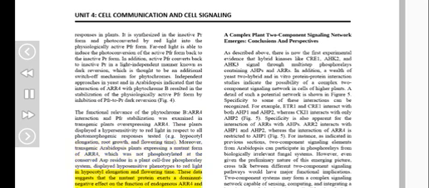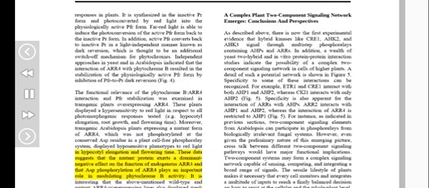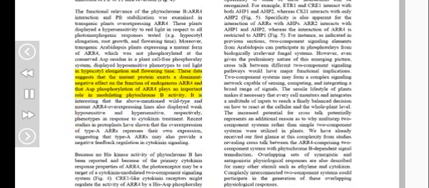This data suggests that the mutant protein exerts a dominant negative effect on the function of endogenous ARR4 and that Asp phosphorylation of ARR4 plays an important role in modulating phytochrome B activity. It is interesting that the above-mentioned wild-type and mutant ARR4 overexpressing lines also displayed weak hyposensitive and hypersensitive, respectively, phenotypes in response to cytokinin treatment. Recent studies in protoplasts have shown that the overexpression of type A ARRs represses their own expression, suggesting that type A ARRs may also provide a negative feedback regulation in cytokinin signaling.